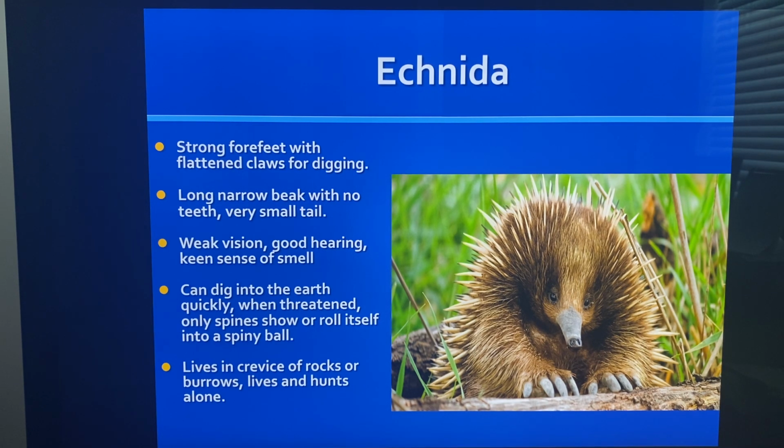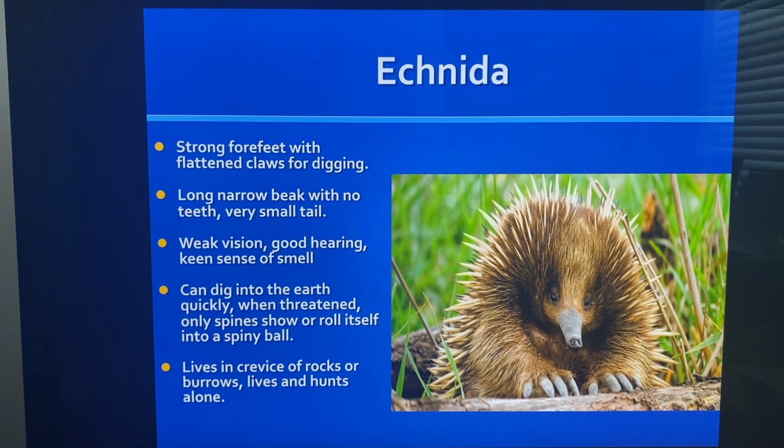Echidnas also have strong forefeet with flattened claws for digging. They have long, narrow beaks with no teeth and a very small tail. Their vision is very weak, but they have good hearing and a keen sense of smell.